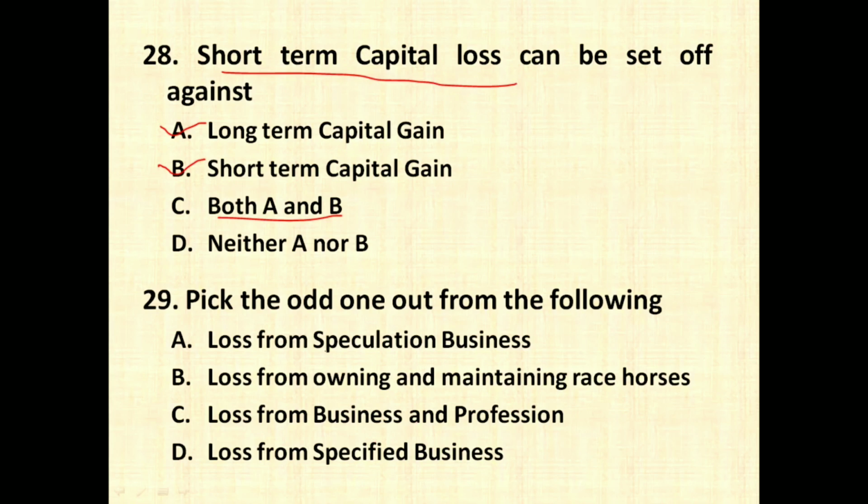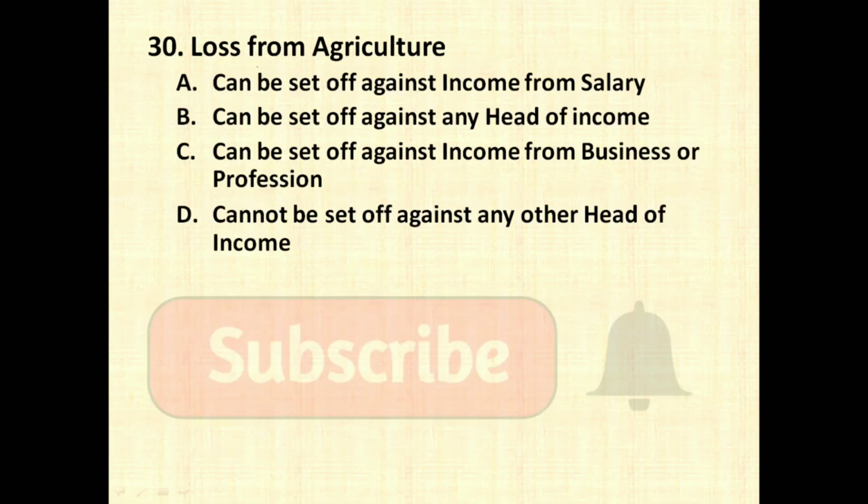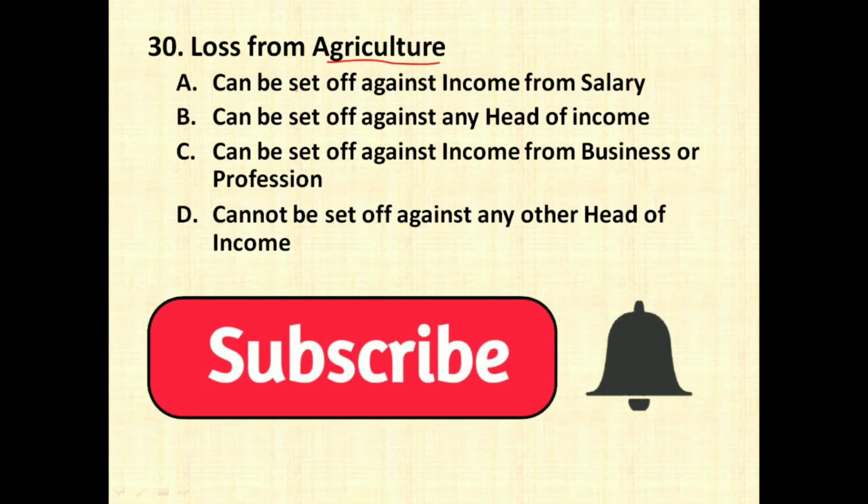That is, speculation loss can go only against speculation profit, loss from owning and maintaining racehorses can go only against profit from owning and maintaining racehorses, and loss from specified business can go only against profit from specified business. So the right answer is loss from business and profession, which can go with any other head apart from income from salaries.